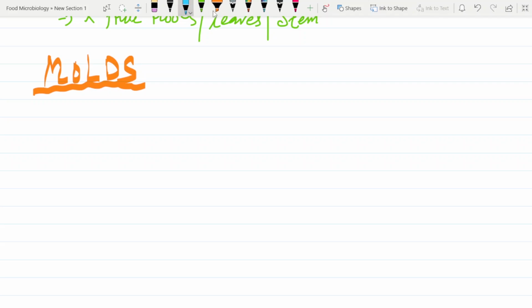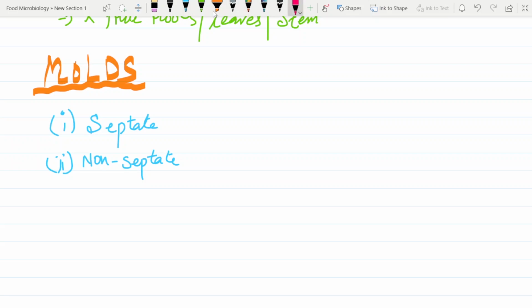Talking about molds, they can be divided into two groups. What are those? They are septate and non-septate, or coenocytic, that is the same. One is septate and the other is non-septate.